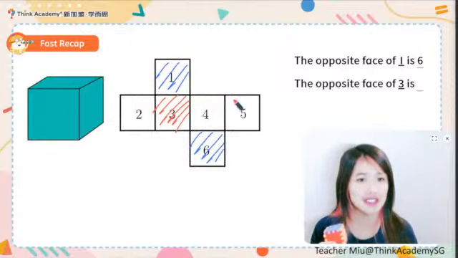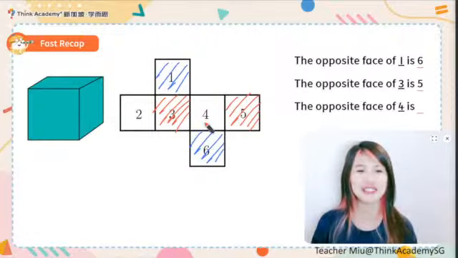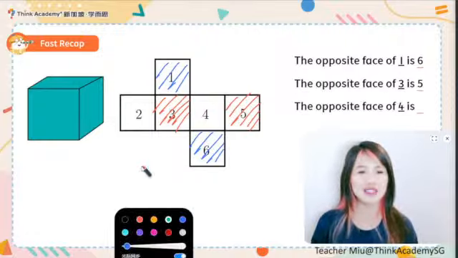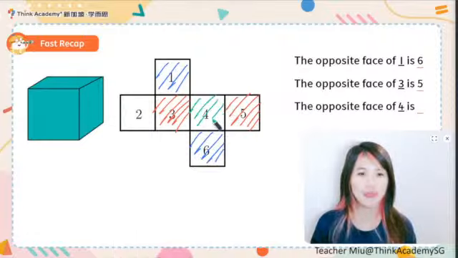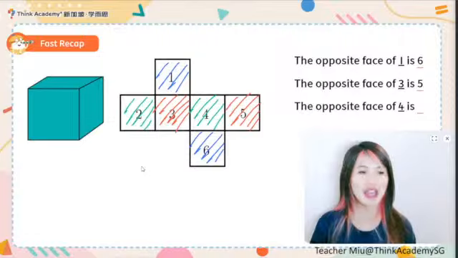The opposite face must skip 1 from it, which is 5. Now what about 2? Or we say the face of 4. Who is opposite to 4? That must be only 2, right? We skip 1 to its opposite face. That's how we can do this.